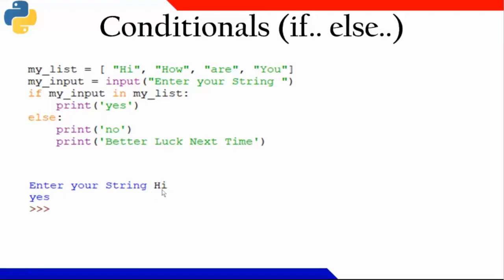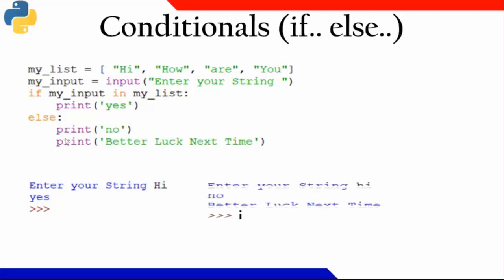Now if I'm printing Hi here, then this particular statement got executed. Within this if block, after the colon, only one statement is there. After the else statement, after the colon, two different statements are there.